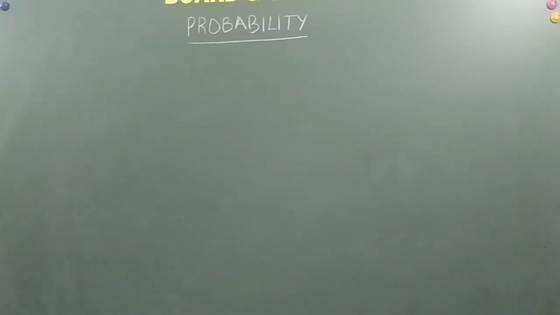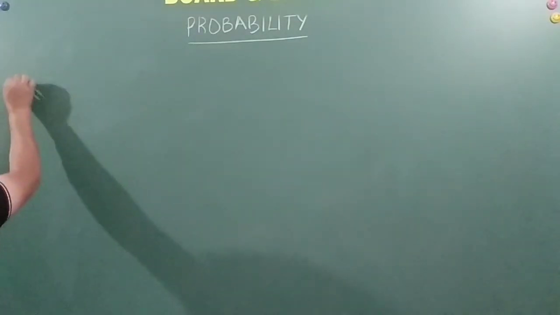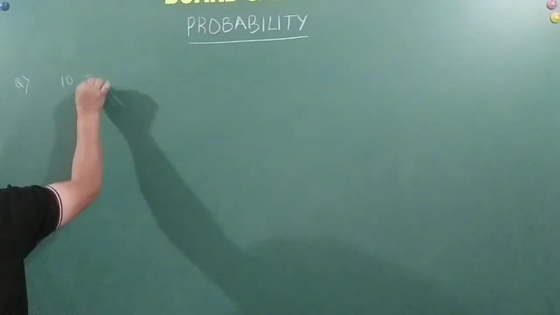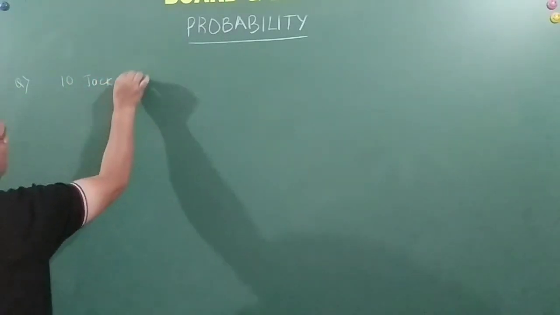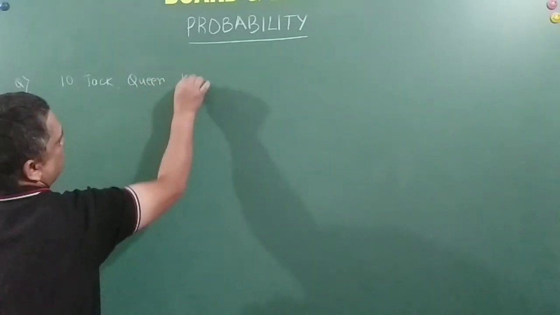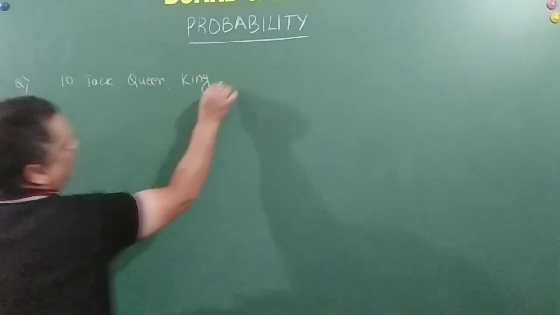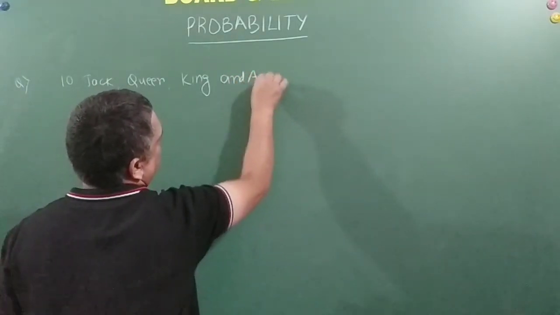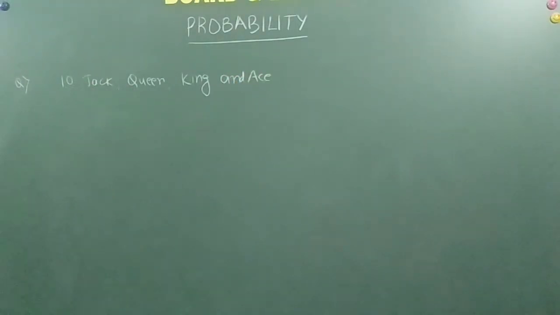So 5 cards: 10, Jack, Queen, King and Ace. There are 5 cards here.